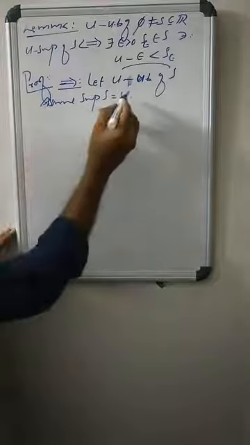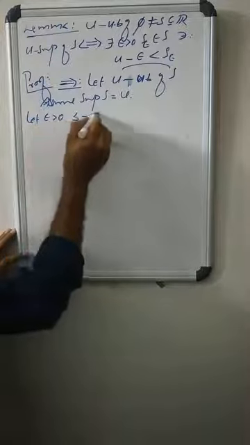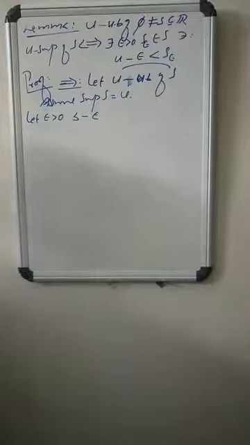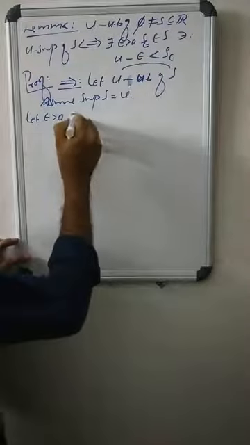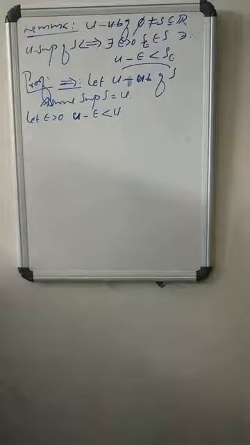Since the supremum of S equals U, it is given that epsilon is positive. Then surely U minus epsilon is strictly less than U, since epsilon is a positive quantity.